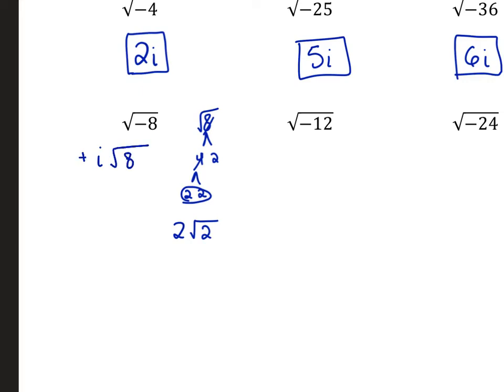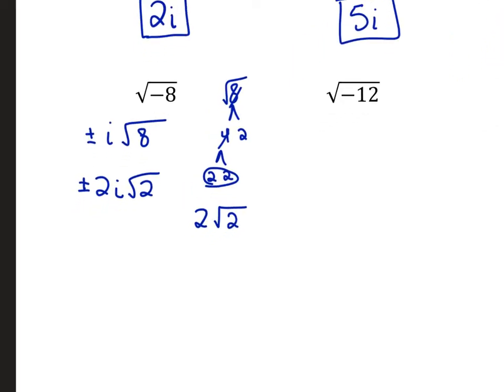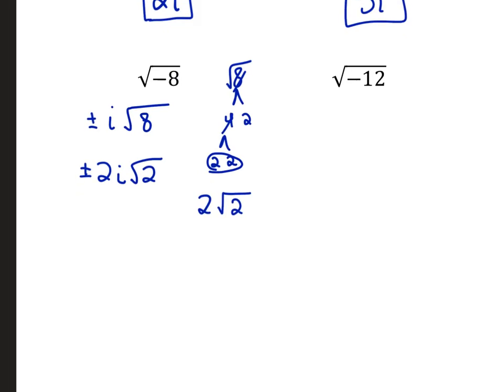And I'll put plus minus so that you can see how it all fits together. 2i root 2. So the 8 becomes the 2 root 2, and I typically write variables, right? If this was x, it would come after the 2, so I'll write it right there. That's the convention to write it that way.